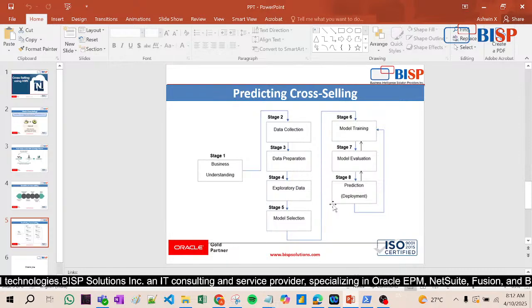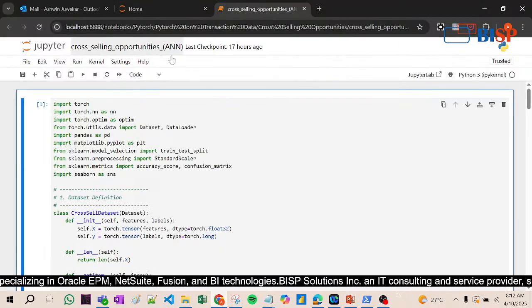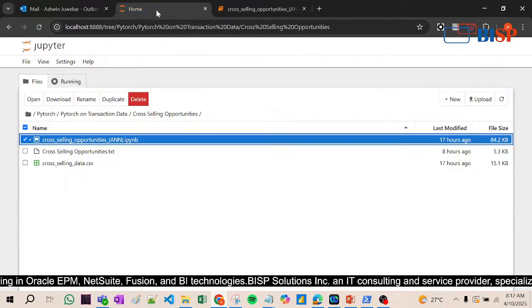So now let's come here, model training, then model evaluation, prediction, again model training, model evaluation. This is a cycle that repeats many times, that we call epochs, right? So this is the internal process shown here, right? Now I will show you some practical of how we have done the cross-selling items, right?